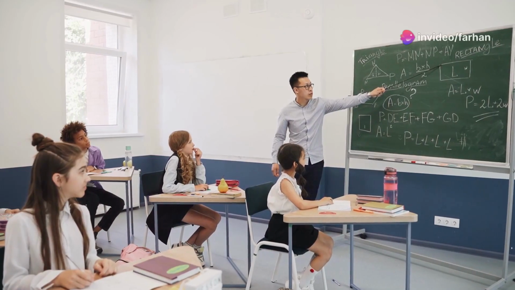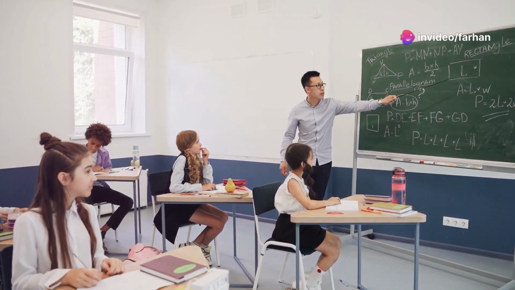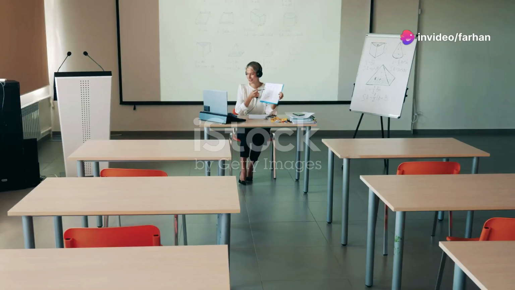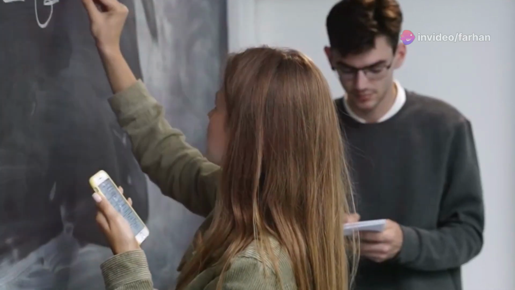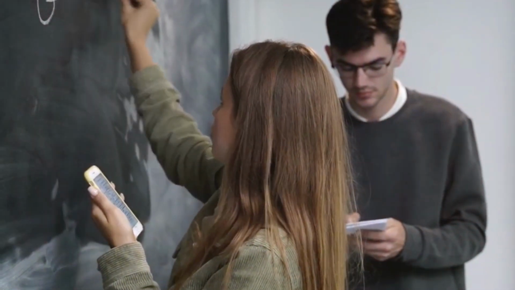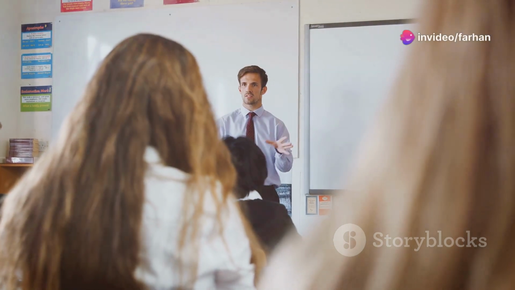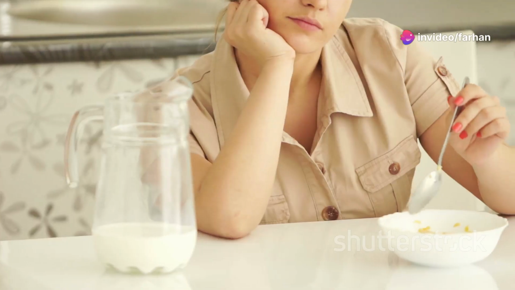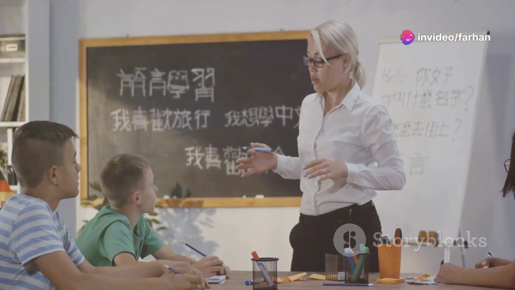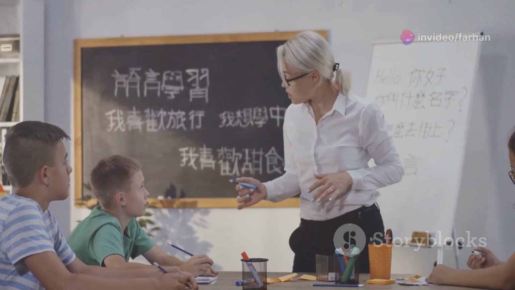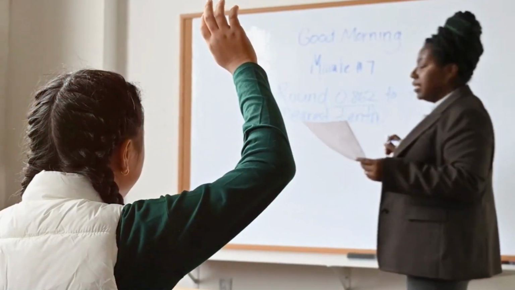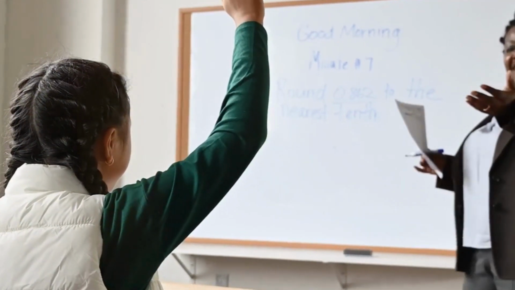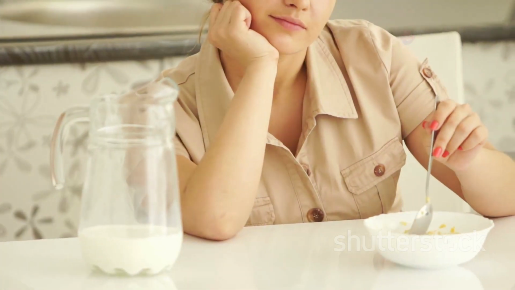Section 9. Summary table, a comprehensive overview of tenses. Tense, structure, example, use. Simple present: subject plus verb in the base form plus object. I eat breakfast every day. Habitual actions, general truths. Present continuous: subject plus am, is or are plus verb with ing plus object. I'm eating breakfast right now. Actions happening now, temporary actions. Present perfect: subject plus have or has plus verb in past participle plus object. I've eaten breakfast. Completed actions at unspecified time.